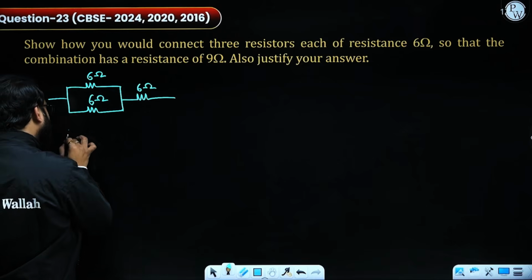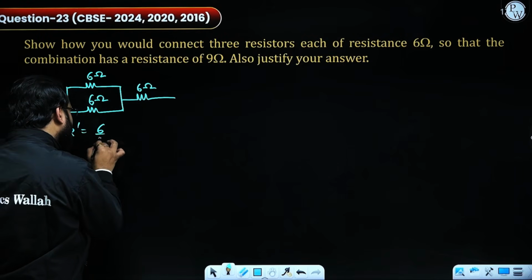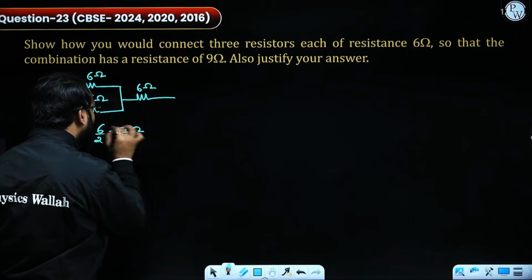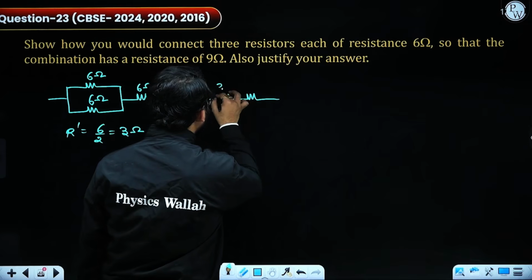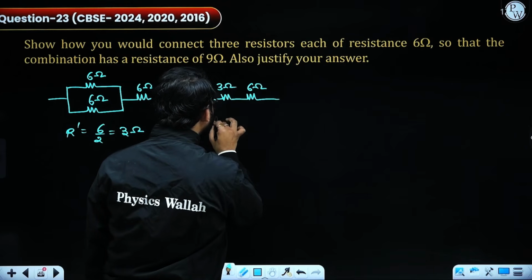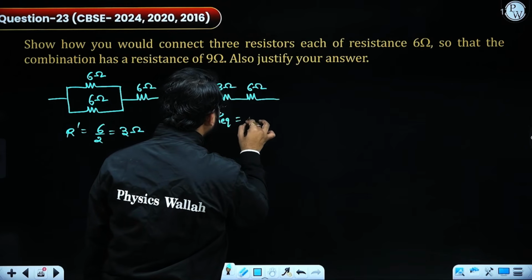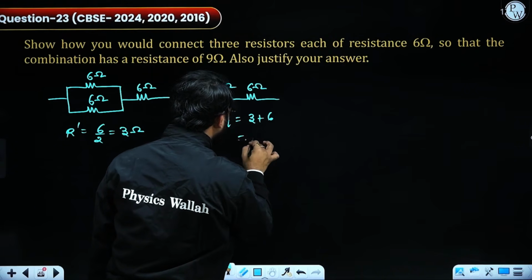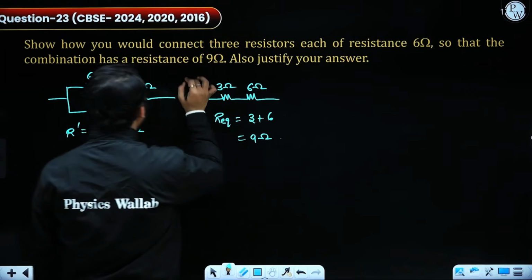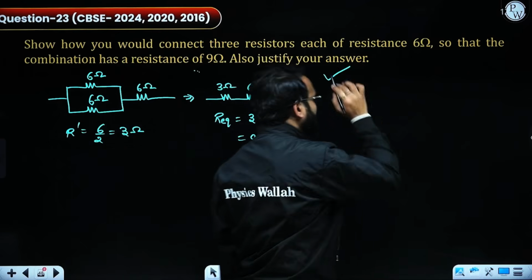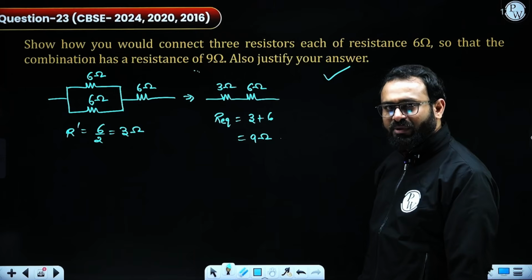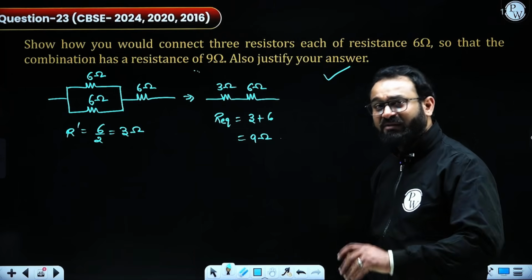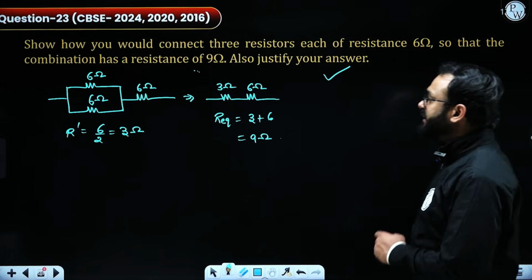On getting this, R dash will be equal to 6 by 2, which gives us 3 ohm, and finally the 3 ohm and 6 ohm in series will give us 3 plus 6, 9 ohm. So that will be the final answer. One combination in parallel and the last one connected in series.